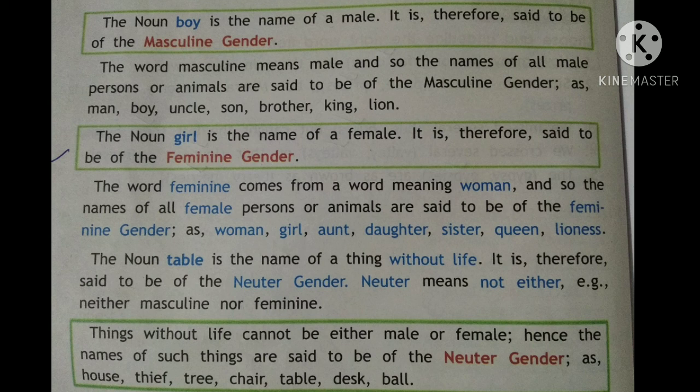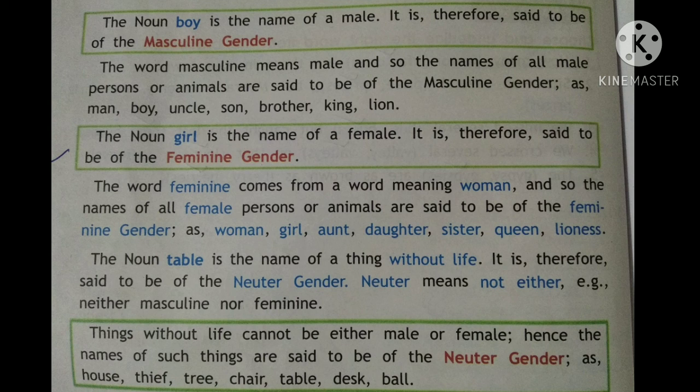Now in the third sentence, the noun table is the name of a thing without life. It is therefore said to be of the neuter gender. Neuter means not either, neither masculine nor feminine. Neuter means anything that is without life, for example, pencil, table, chair. So the things without life cannot be either male or female. Hence, the names of such things are said to be of the neuter gender.